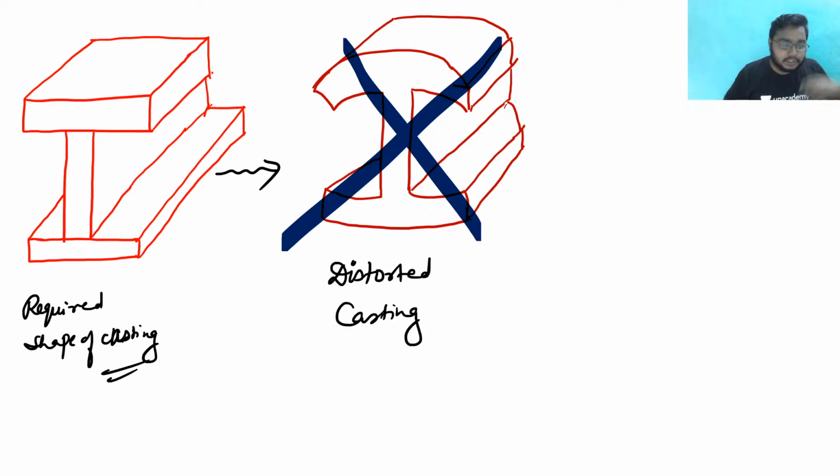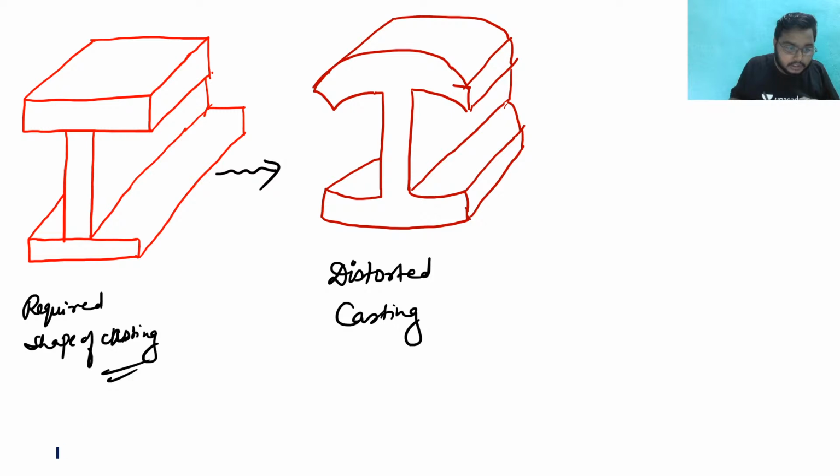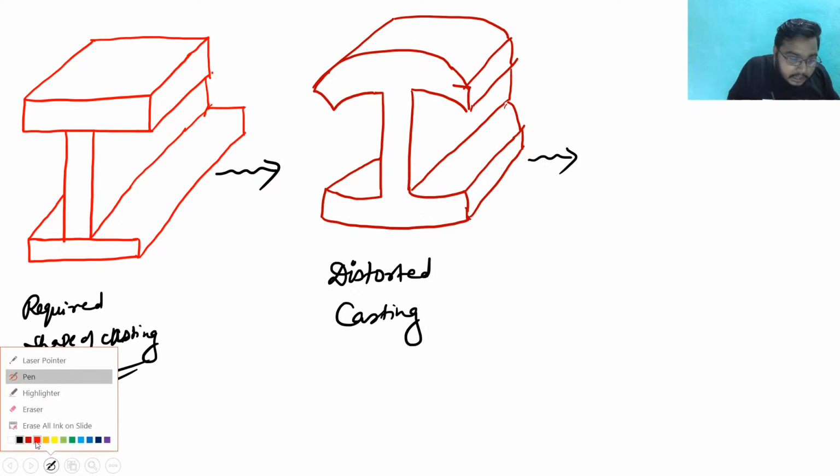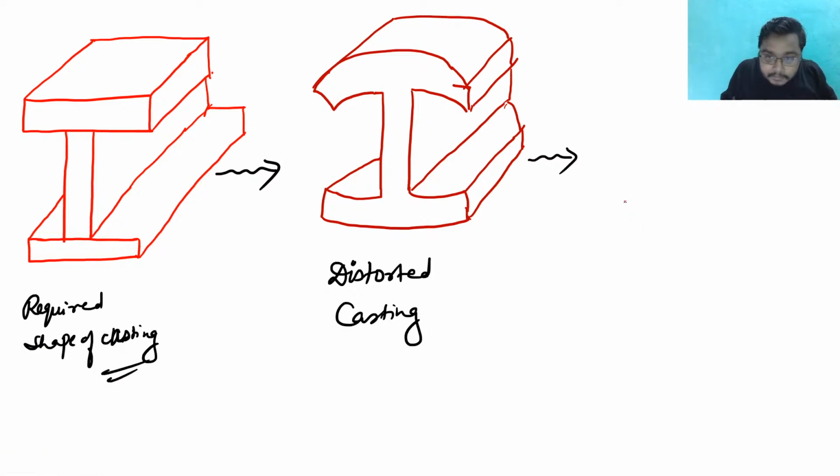Understood or not? So this is the required shape of the casting. This is what I want, but I got this distorted casting. There is no need of this. So what should I do so that I will get the proper required casting? To counter this, we are giving the camber, that is the cambered pattern. So what is the cambered pattern? See here, the cambered pattern would be like this.